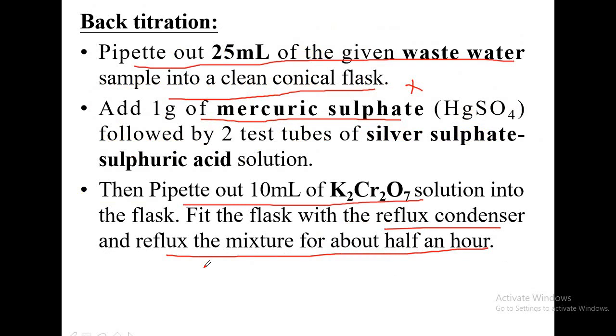Now after heating the reaction, why is it to be heated for half an hour? Because you have waste materials. Waste should get oxidized, that is in the presence of potassium dichromate. Potassium dichromate is a good oxidizing agent. It will oxidize all the waste present, but still some heavy load of waste is there which contains oil, grease, etc., complex molecules and all. Then potassium dichromate alone cannot break down all the complex molecules. That is why it needs to be heated. So upon heating, what happens? This oxidation reaction gets enhanced.